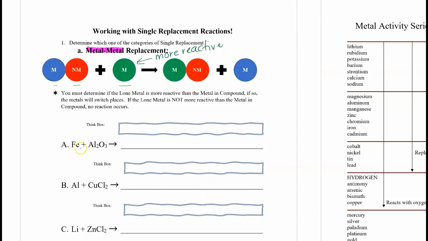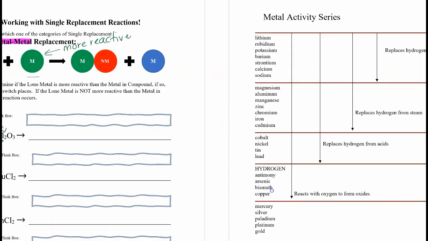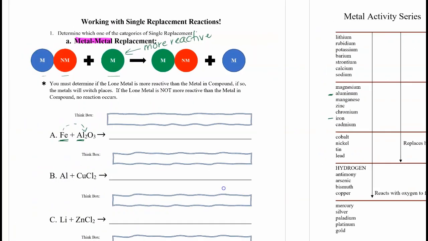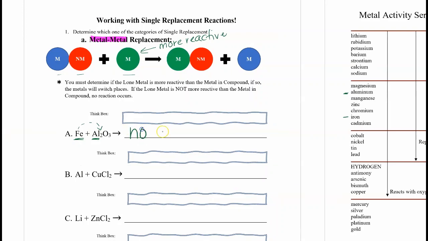So let's look at the first example, iron and aluminum. The question is, will iron replace aluminum in compound? So let's look. Aluminum is here, and iron is here. Can iron replace aluminum? Is iron stronger than aluminum? The answer is no, so no reaction. You don't even have to come up with the charges and everything like that, just no reaction.